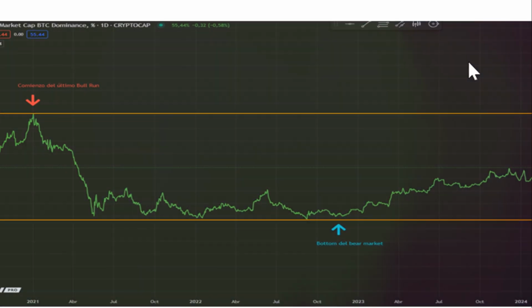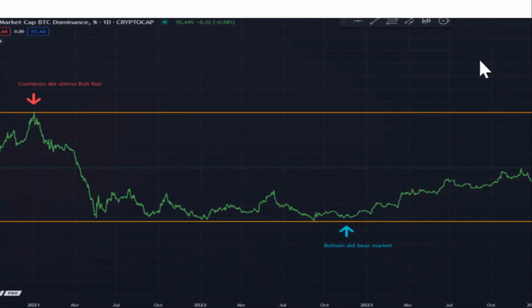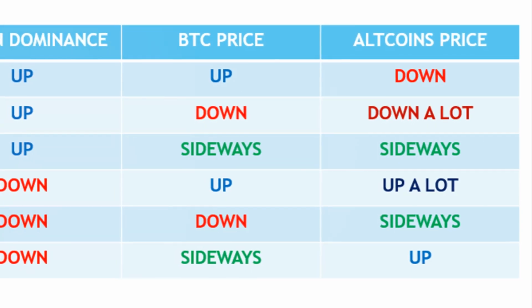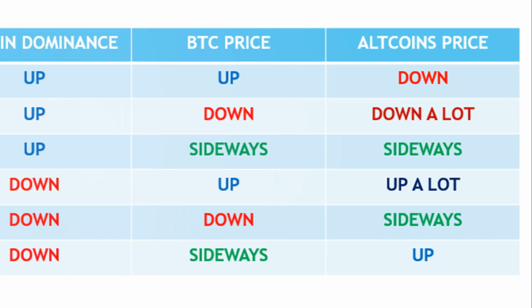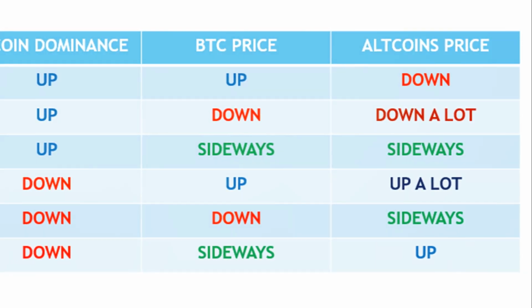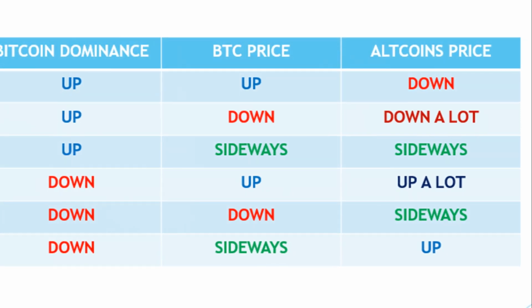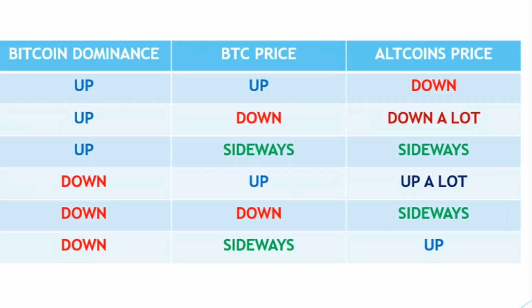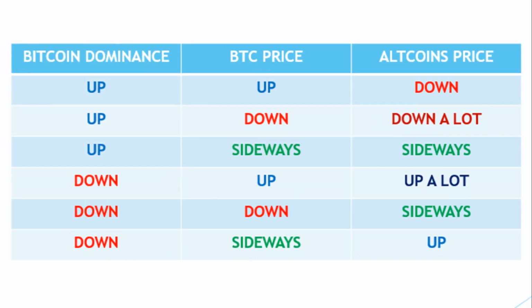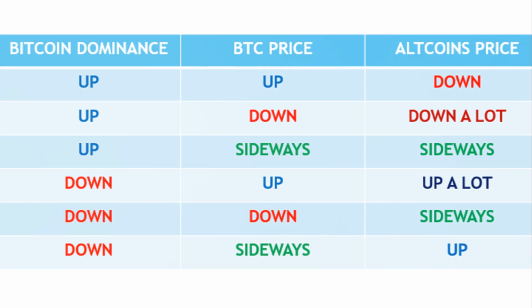In the following table, we can see the relationship between the three variables: Bitcoin dominance, Bitcoin price, and altcoin price. In the first case, up, up, down, means that the money is going from altcoins to BTC. Therefore, the dominance and price of BTC go up, and the price of altcoins goes down.